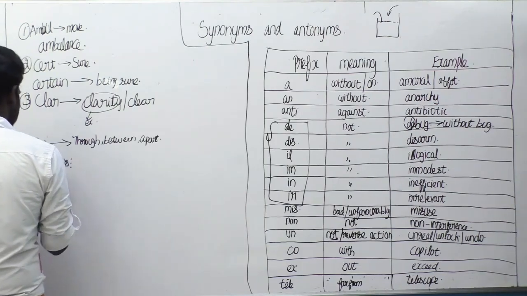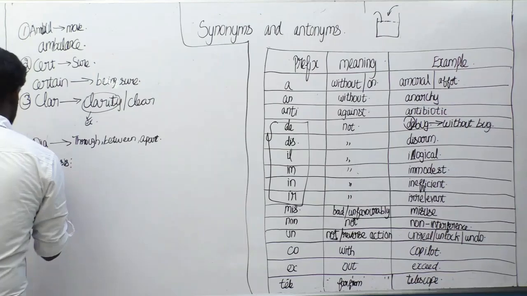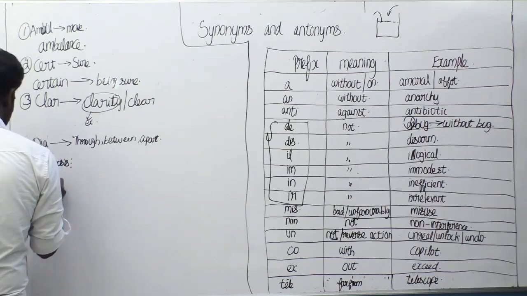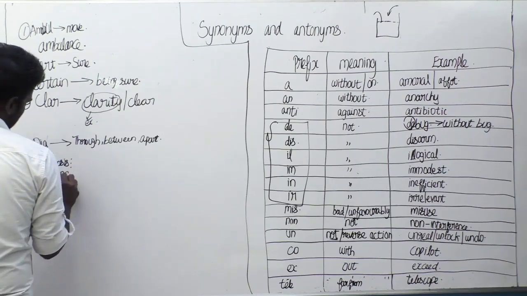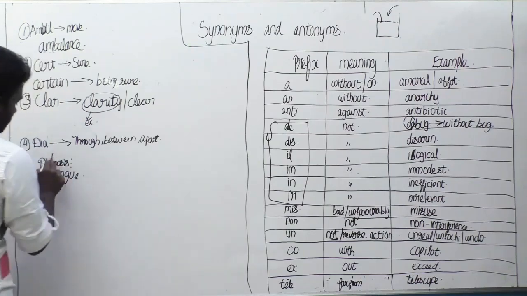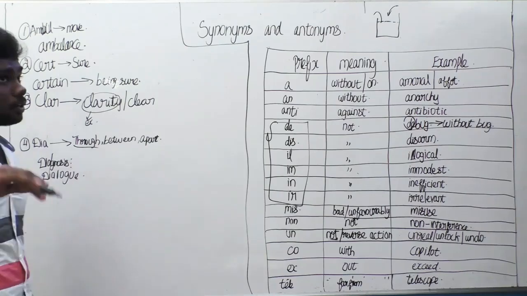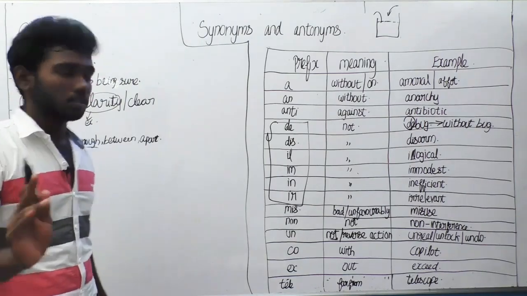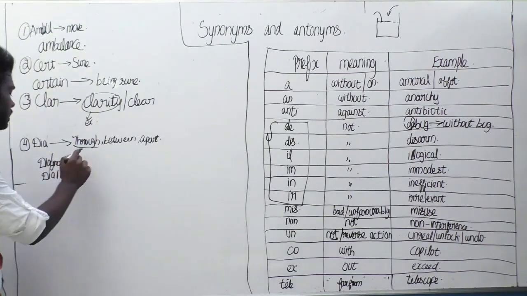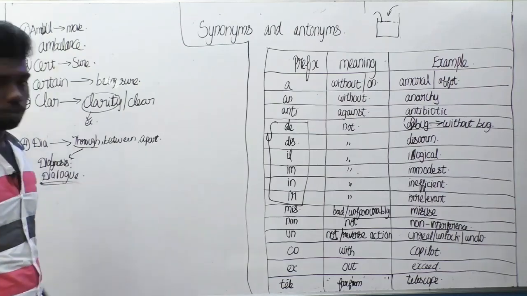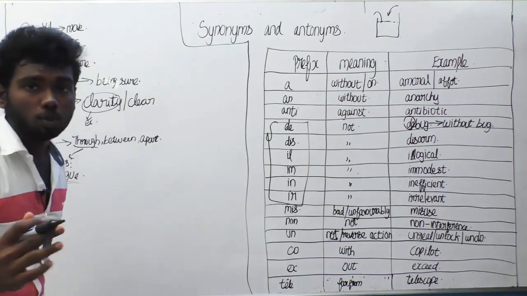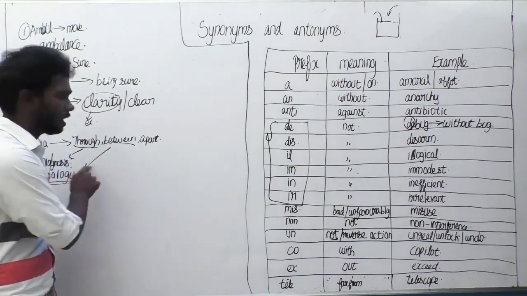We can say diagnosis. Then we can say dialogue. Why is diagnosis an example? Because here the word dia means diagnosis, they are diagnosing a disease throughout the body. So this example can be said. In the same way, dialogue is a conversation between two people. So we can say this dia as an example here.